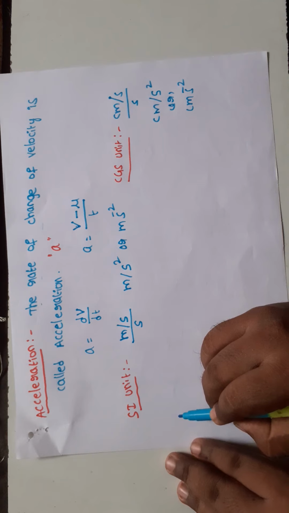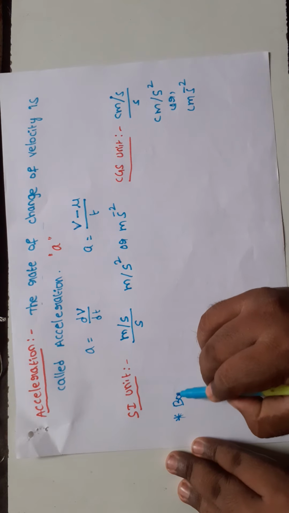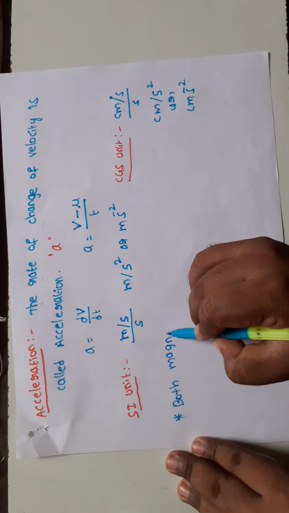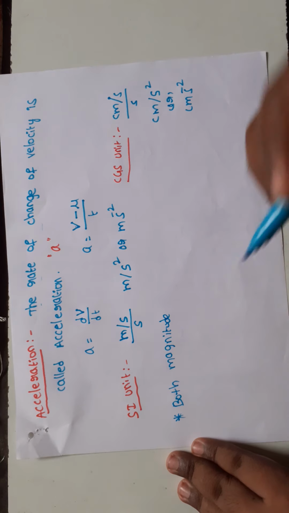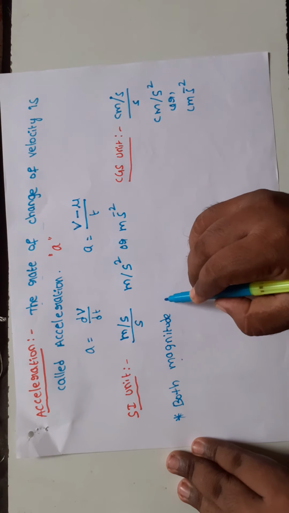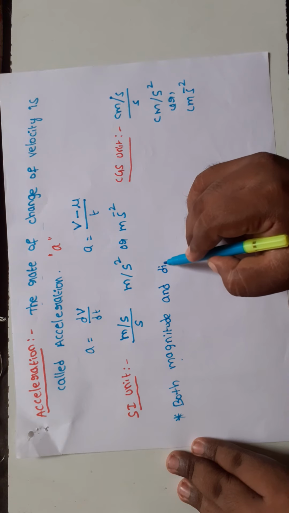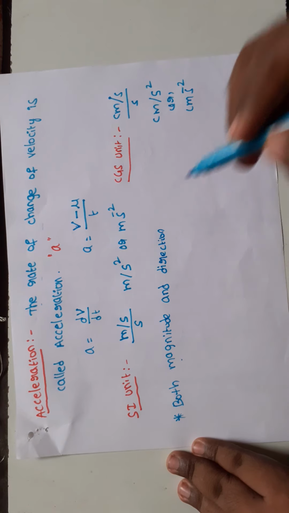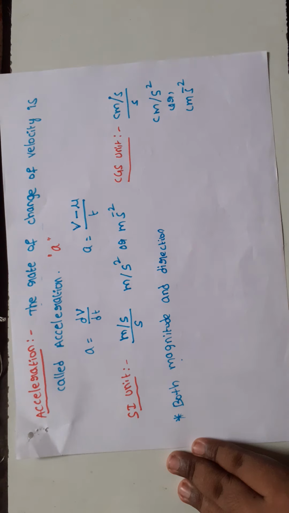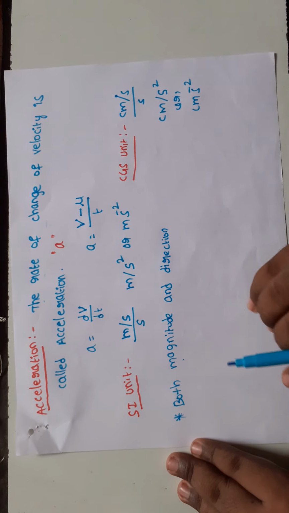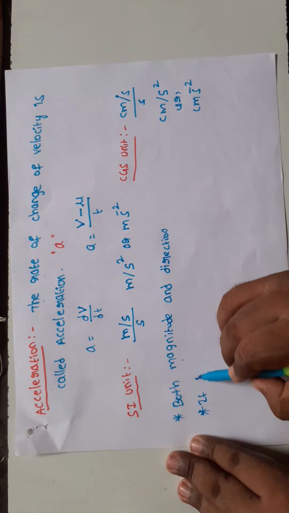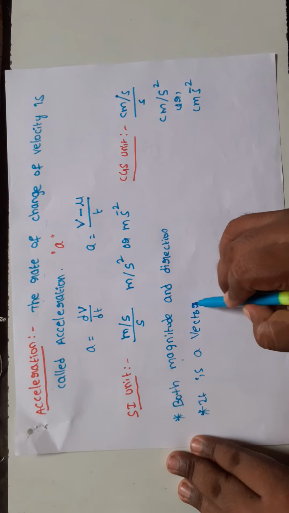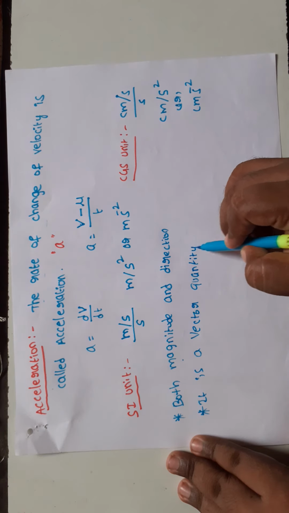Acceleration represents both magnitude and direction. I already told you that magnitude is a numerical value, such as 5. Direction means the x axis, y axis, or north, south, west, east directions. So acceleration has both magnitude and direction, so it is a vector quantity.